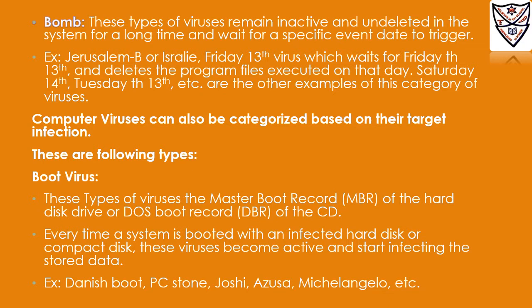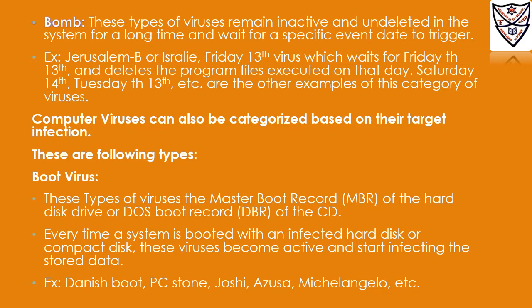Computer viruses can also be categorized based on their target infection. These are of the following types: boot virus, program virus, macro virus, stealth virus. First we will see boot virus. This type of virus infects the master boot record, MBR, of the hard disk drive or DOS boot record, DBR, of the CD.